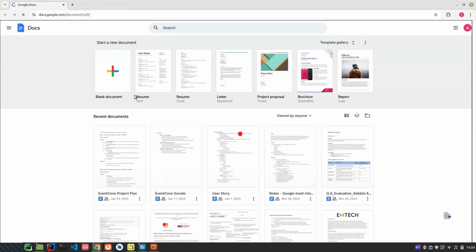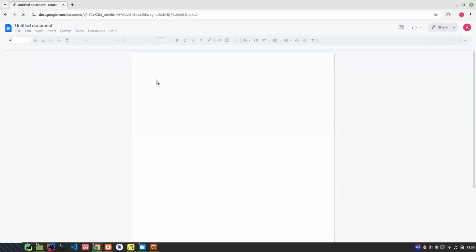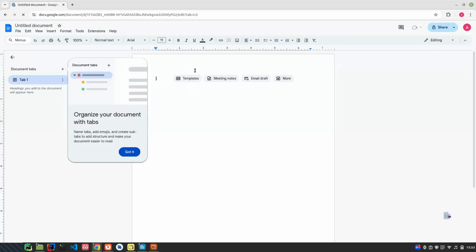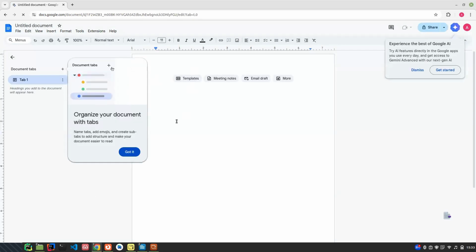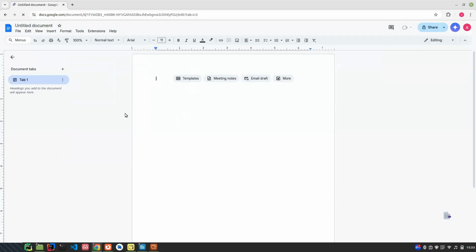So I can click on blank document and I can write about stuff here. The advantage of using Google Docs is that if you are the type of people that use a laptop that doesn't have battery, where if they take light like this, your system goes off, you've lost all your data. You are in trouble because clients will not want to hear stories, especially foreign clients that pay you in dollars. They don't want to hear that we don't have light in Nigeria.